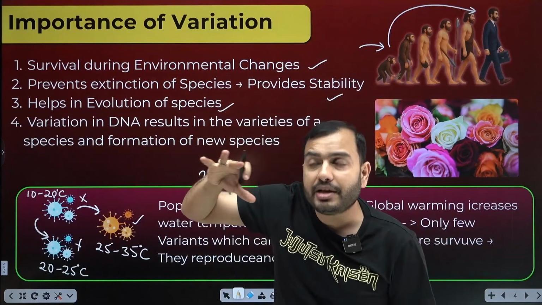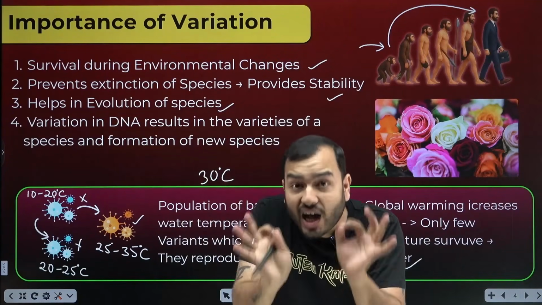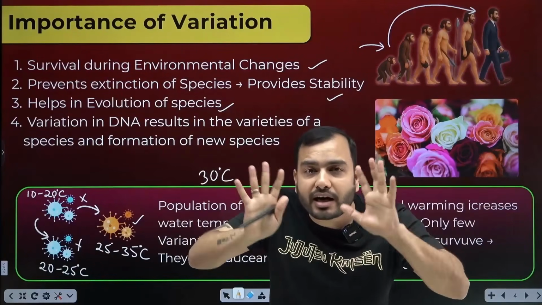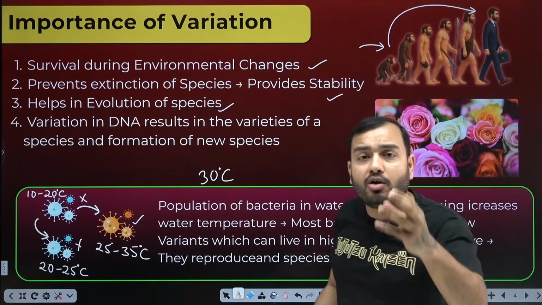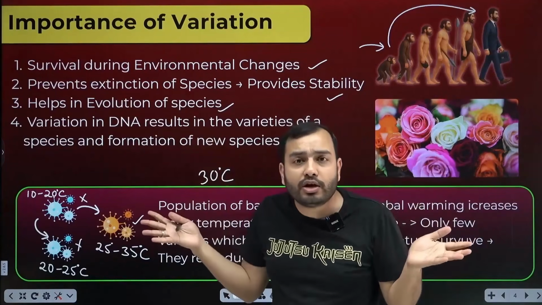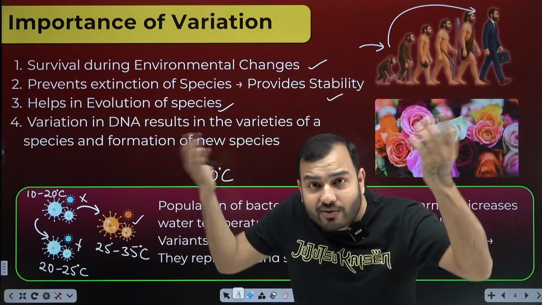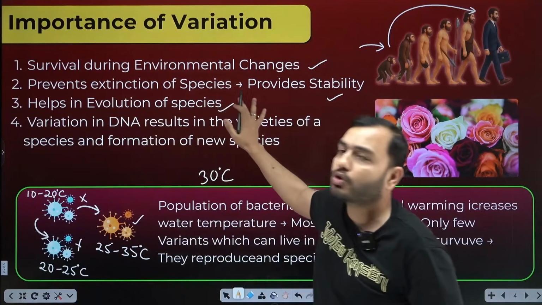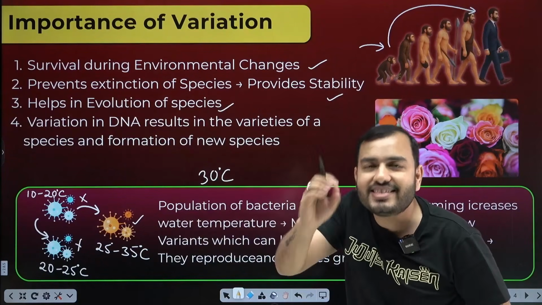The kind of environment we live in, our body, which produces a new individual, deliberately creates the error in its DNA so that it can survive better in the new environment. In this way, humans were formed from apes. You must have seen that it is said humans used to have a little monkey-like tail. Now humans don't have a tail because maybe it's not needed now. So the things that are not needed now will keep being removed from your body. The things that are needed will keep coming into your body over a period of time. So what happens? Evolution of species. Where is it happening? Error in DNA. This needs to happen. Nature is causing it.